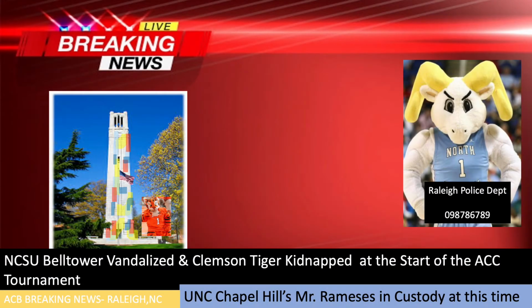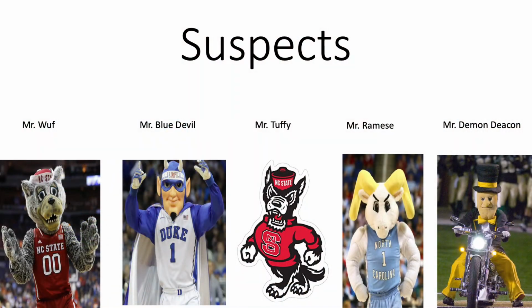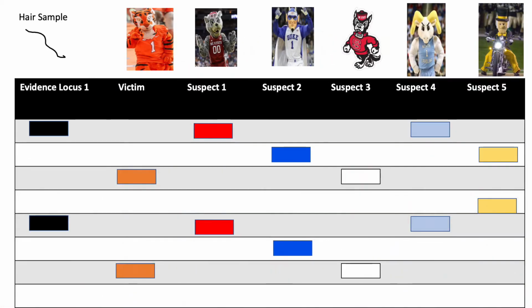NC State University's bell tower was vandalized, and the Clemson Tiger mascot was kidnapped and tied up at the scene. A hair sample was found at the scene, and I'll be using the Raleigh Police Department's DNA system to figure out who this hair belongs to.